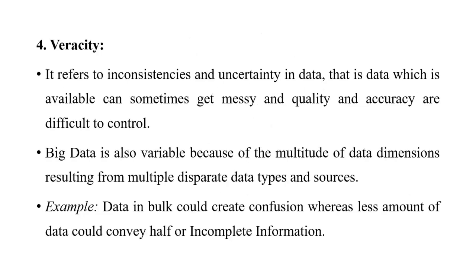And fourth, we refer to veracity. Veracity is all about how good the data quality is, and also the trustworthiness of the data. That refers to the veracity. It covers inconsistency and also uncertainty in the data. That means the data which is available can sometimes get messy, and the quality and accuracy are also very difficult to control. So we can say that accuracy, reliability and consistency of the data must be satisfied here in veracity.